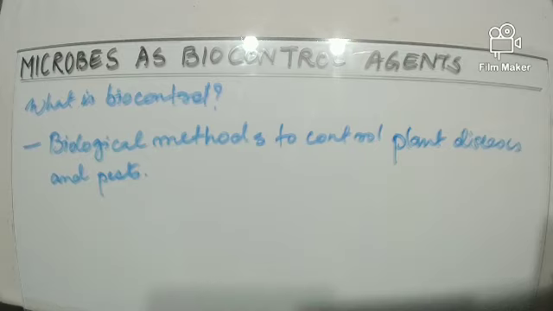Now most of the times, to control the pest or insect attack, the farmers use chemical pesticides and insecticides. But these chemical pesticides and insecticides cause great harm to the soil and the crop as well. So there are some biological methods by which this harm from pests and insects can be controlled by using living organisms. So basically this biocontrol can be said to be the use of living organisms to control insects and pests.